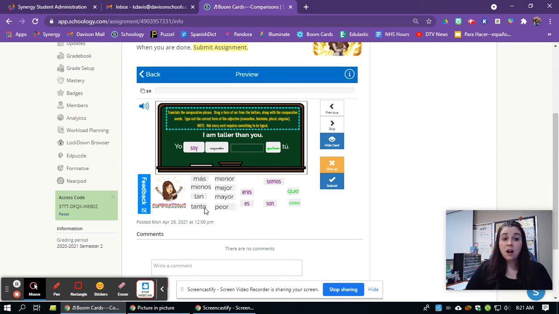If I'm going to say taller than, I'm going to drag my comparative phrases to the black and the green spots. So my choices are más, menos, tan, tanto, menor, mejor, mayor, and peor. And then our green choices are either que or como. So if I'm saying I'm taller than someone, I'm really saying that I'm more tall than. So I'm going to use the word for more, which is más. And then que goes with más. And in the center here, I'm going to type the word for tall. Now I'm describing yo, so I'm going to use alto or alta.